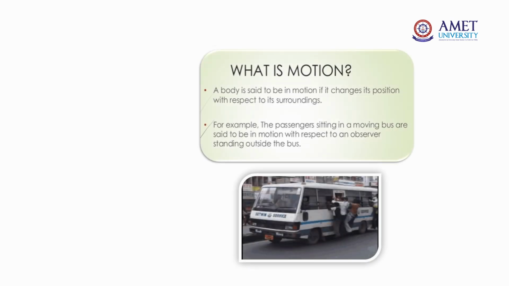Then what is motion? A body is said to be in motion if it changes its position with respect to its surroundings over a time period. For example, the passengers sitting or hanging on the steps of the moving bus are said to be in motion with respect to an observer standing outside the bus, at the bus stop or on the road. This is a good example for motion.